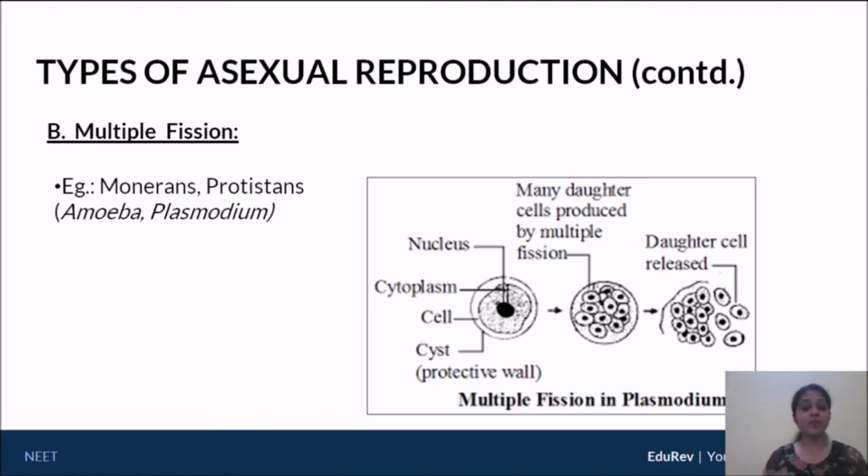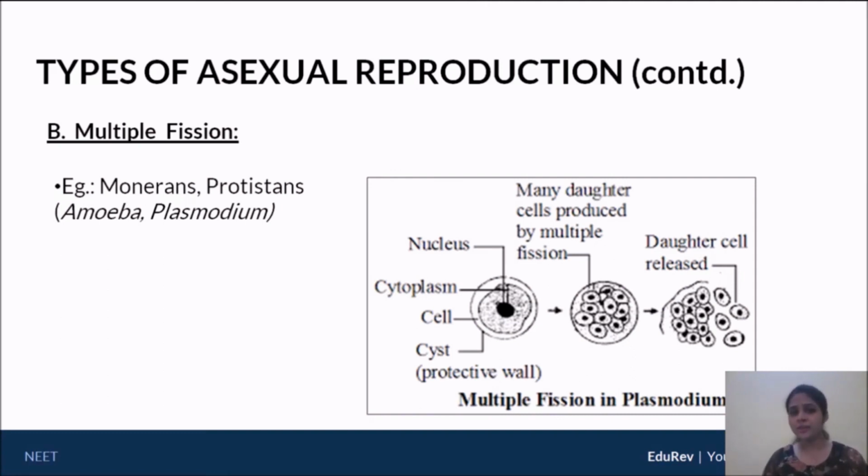Now you need to understand that this particular cyst will rupture and the daughters will be released if and only if unfavorable conditions change into favorable ones. Many daughter cells are given out during multiple fission. Now the question is, why does multiple fission occur when you have unfavorable conditions?